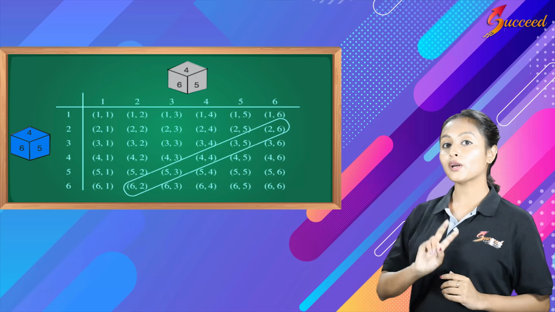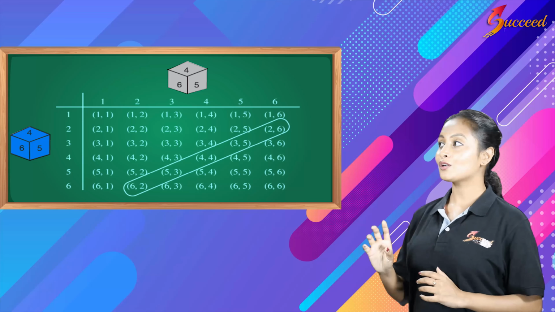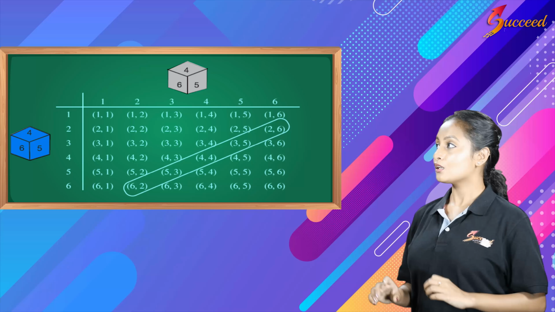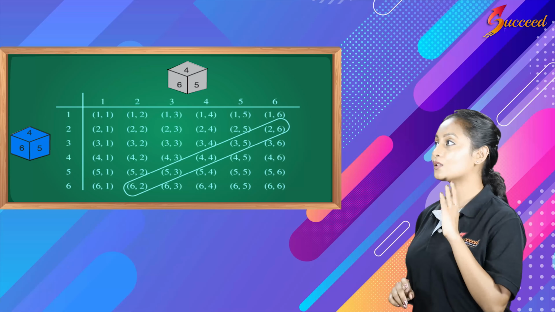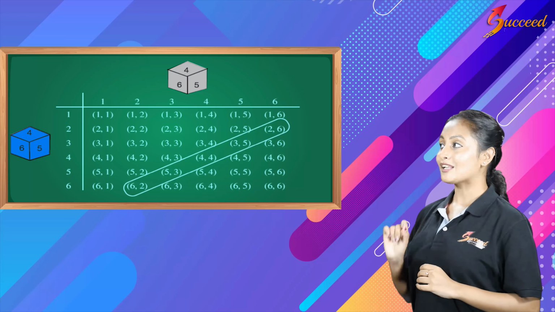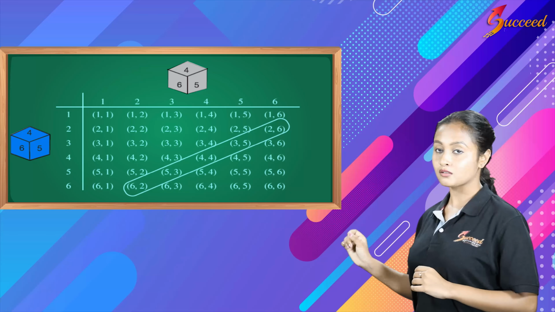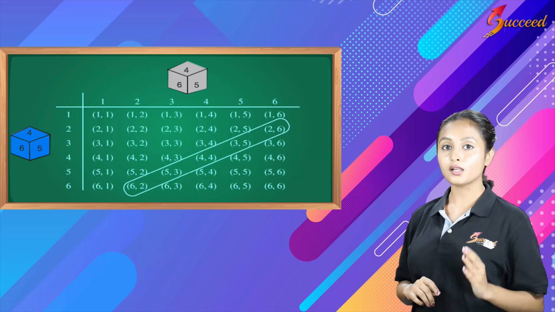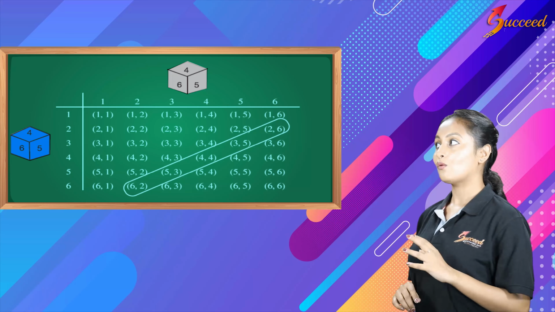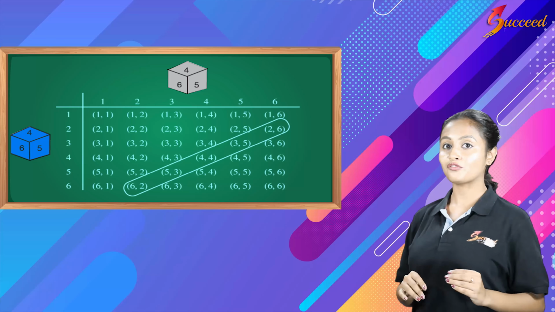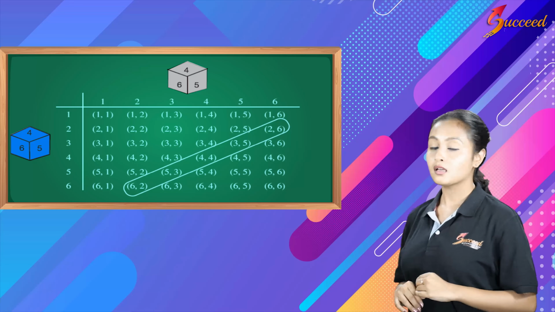Now we are going to pair these two in order to get the possible outcomes. So let me consider 1 on the left hand side, on the vertical column, and match it up with the horizontally written numbers, that is 1,1; 1,2; 1,3; 1,4; 1,5 and 1,6.